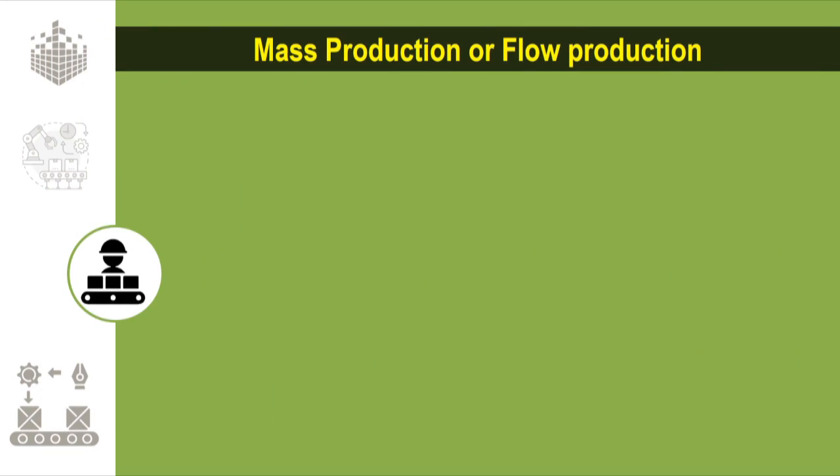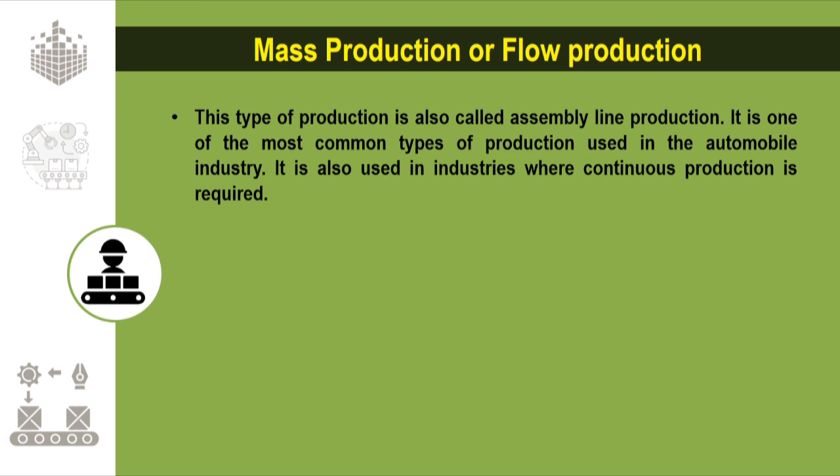The third type is the mass production or flow production. This type of production is also called as assembly line production. It is one of the most common types of production used in the automobile industry. It is also used in industries where the continuous production is required.